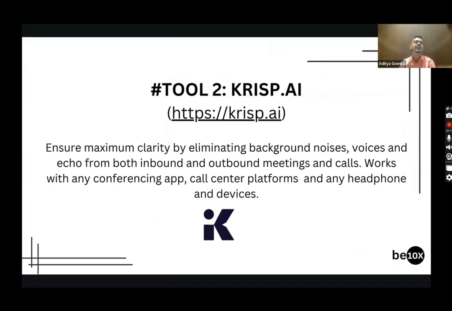If you want to use this in future, you can use it whenever you want to cancel your background noises. Type in helpful in the chat box, guys, if you found something like this helpful, which can cancel all your background noises. Helpful, super helpful, helps us a lot.